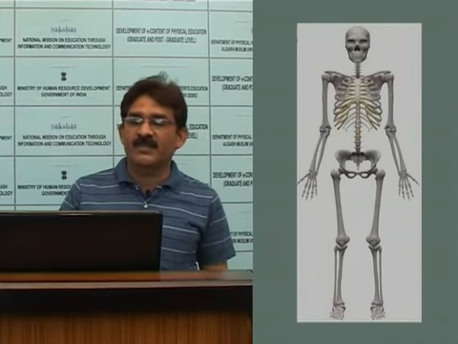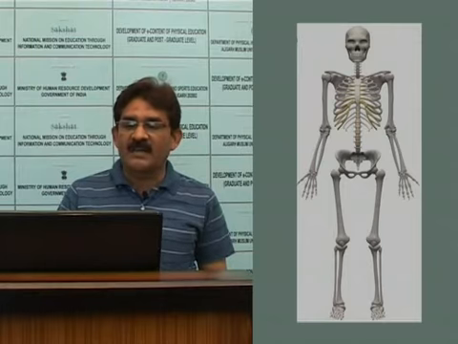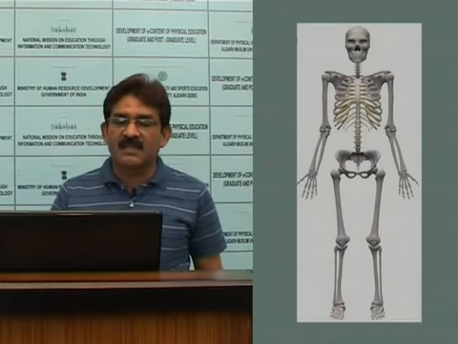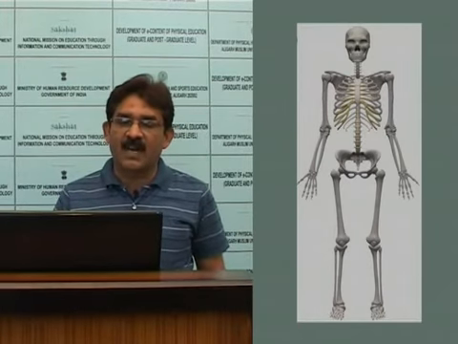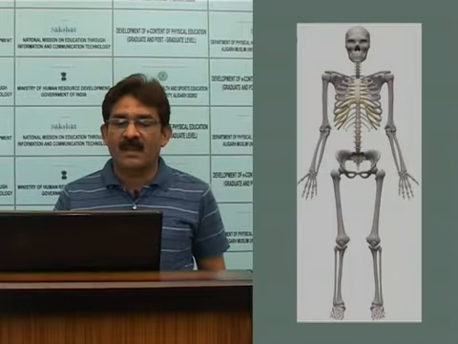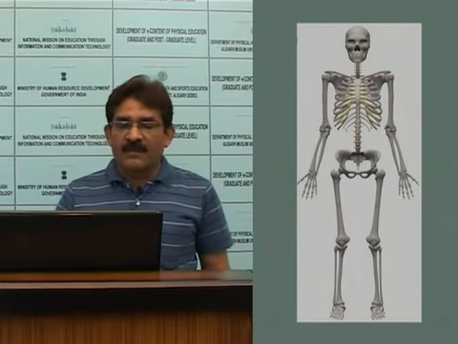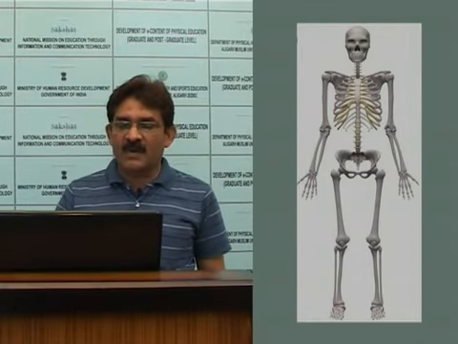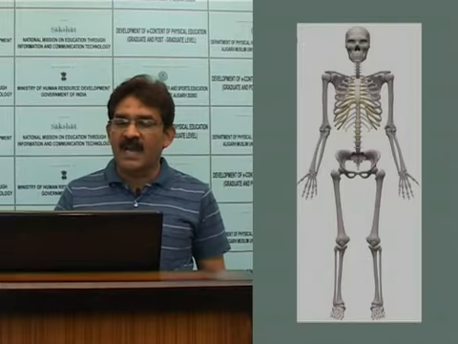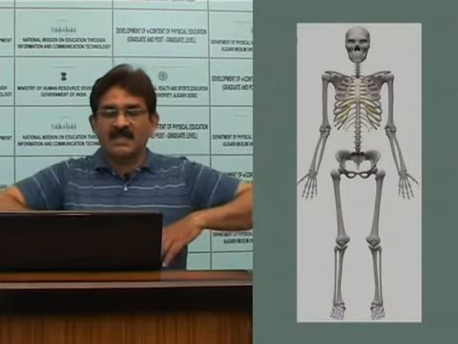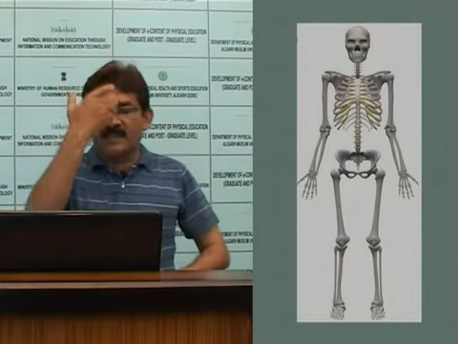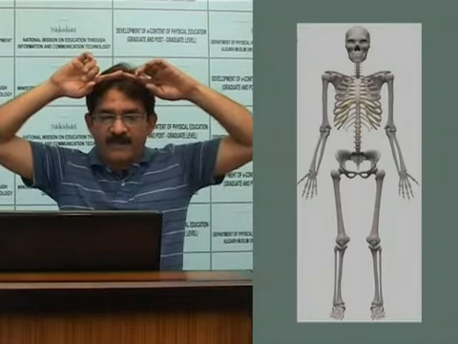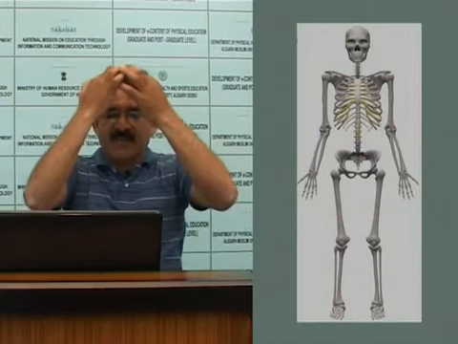Anatomical axes and planes. Axes: vertical axis, sagittal axis and coronal axis. Planes: sagittal planes, coronal planes, horizontal planes and transverse planes.